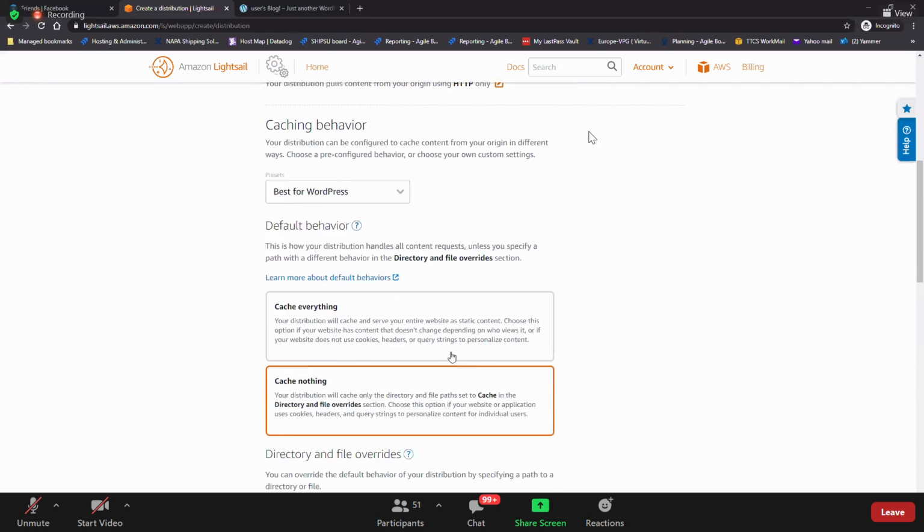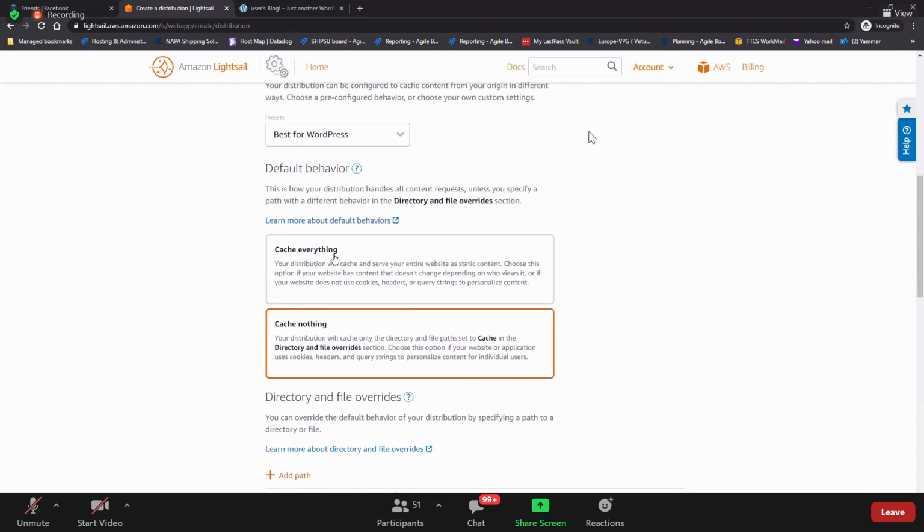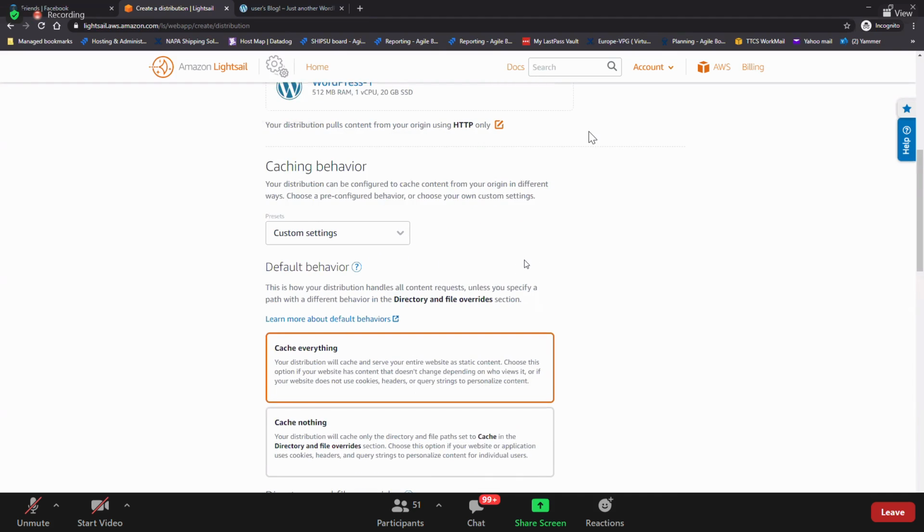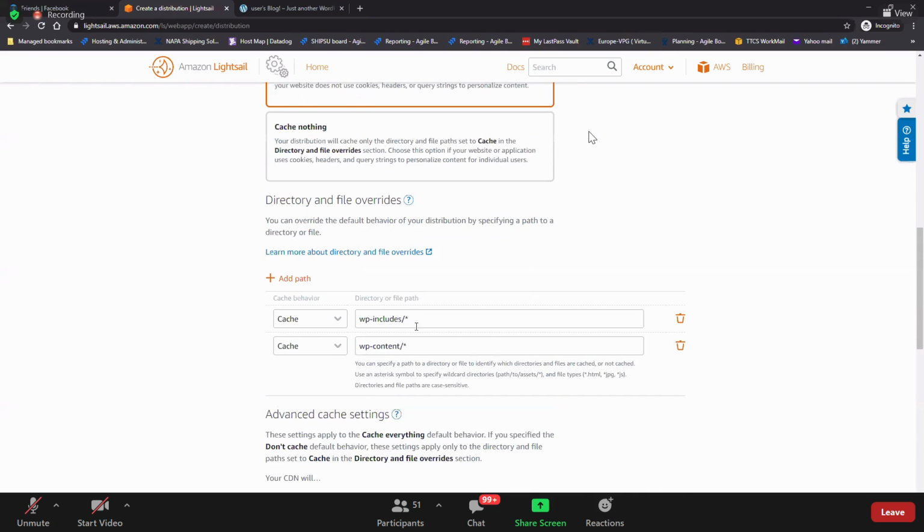Okay. Do you see that? Show all settings. So cache nothing, cache everything. You can select, see all these things. Here you put the file paths that everything should be cached, right?